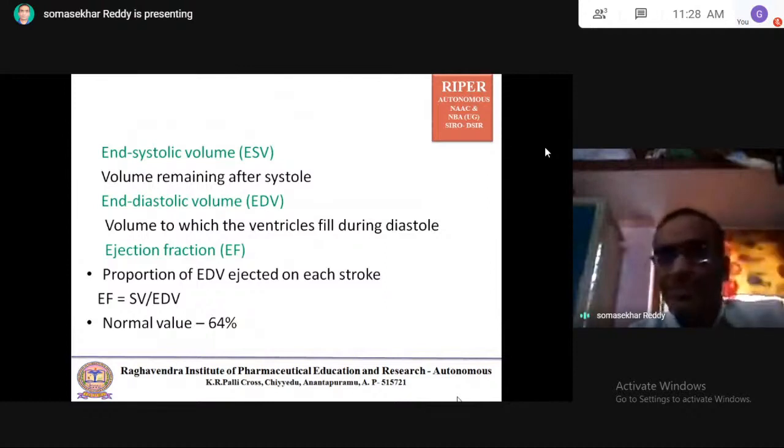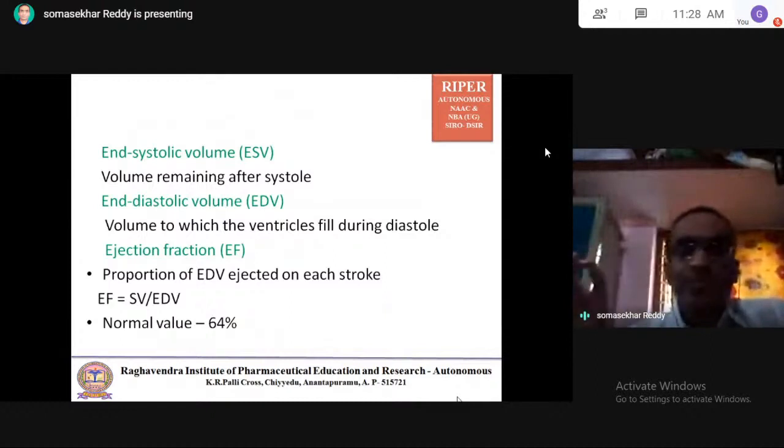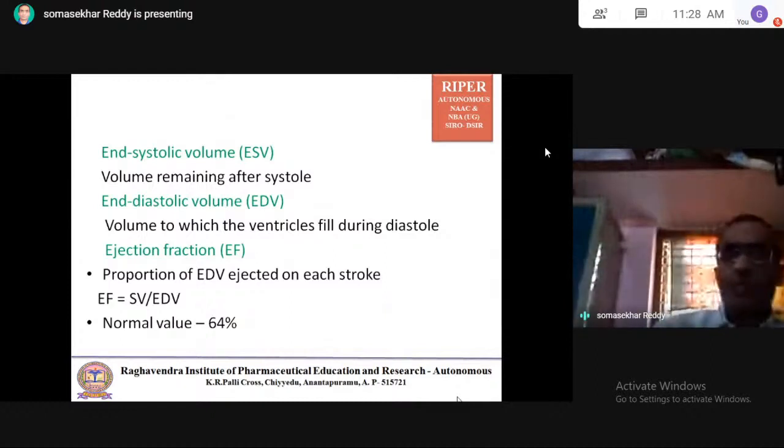During relaxation, the volume entering the ventricles. Or simply, the volume of blood available during diastole.